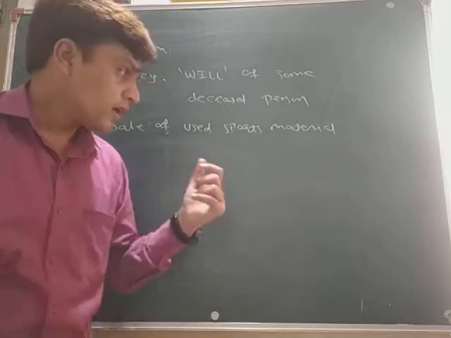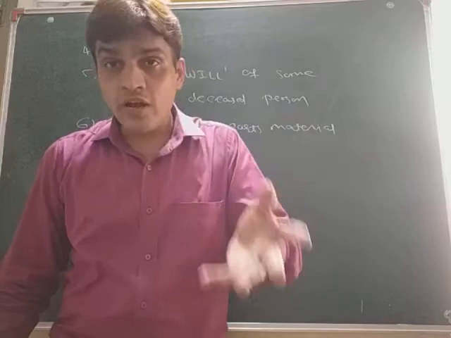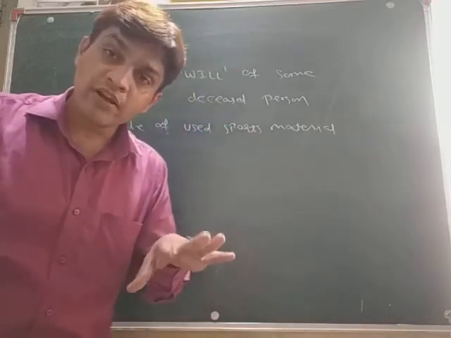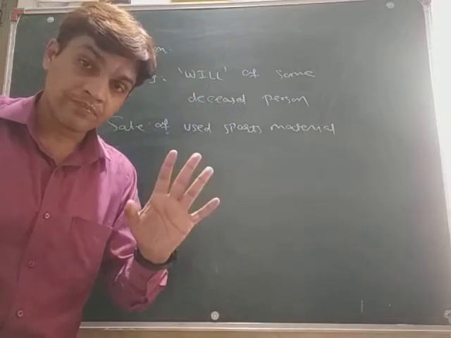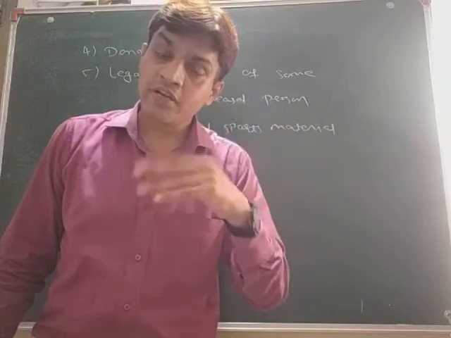Now here the topic is sale of used sports material. If it is sold, then what do we have to do? Will the full amount be recorded in the income and expenditure? No. The difference amount will have to be recorded in the income and expenditure account.